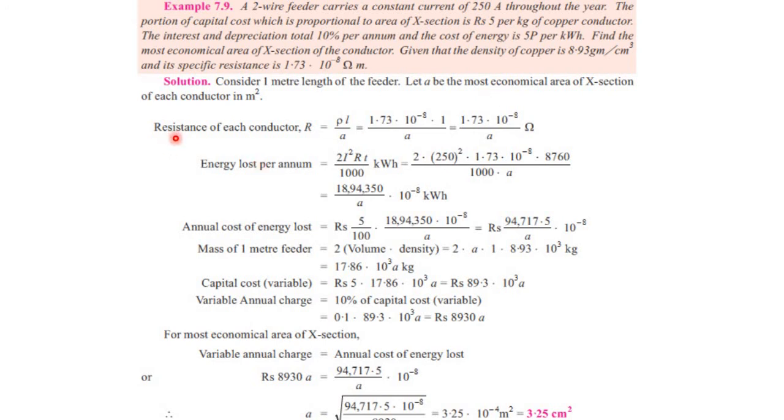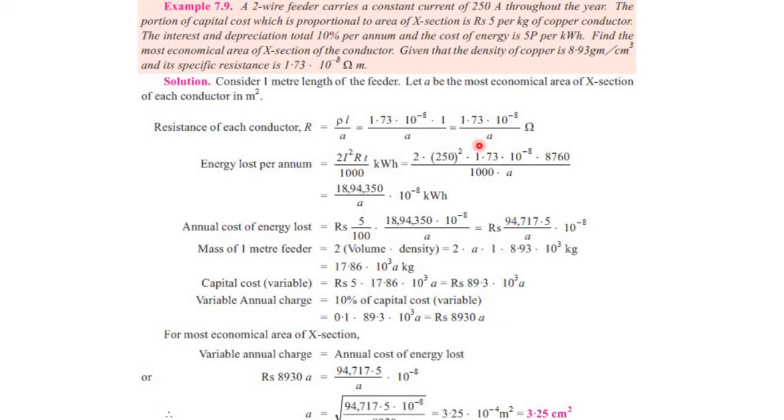So the resistance of the conductor is R is equal to rho L over A. Rho is resistivity, that is given as 1.73 into 10 raised to the power minus 8, and length is also in meter, and area of cross section is also in meter square.